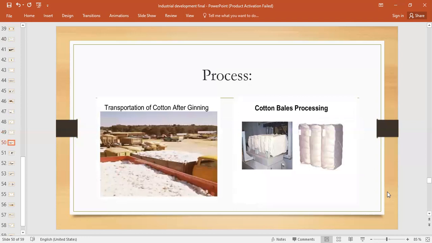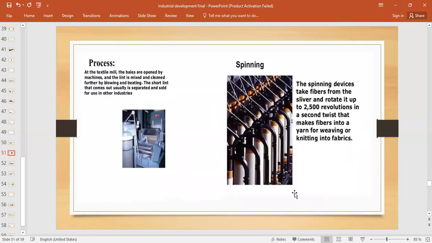Now let's see. First is ginning. In ginning we separate the seed, then from those ginning factories or centers, the cotton is packed into cotton bales, and then it goes to the cotton textile center, where the bales are unpacked. At the textile mill, the bales are opened by machine, and the lint is mixed and cleaned further by blowing and beating, right? So the short lint comes out, and then that is called carding, right?